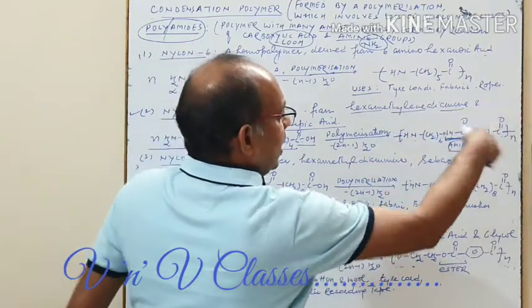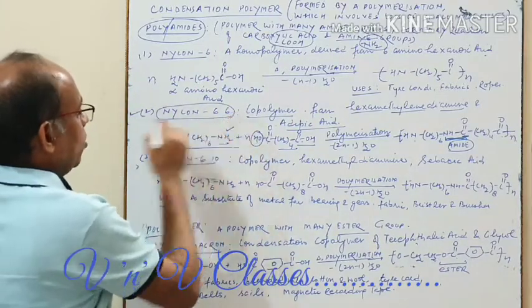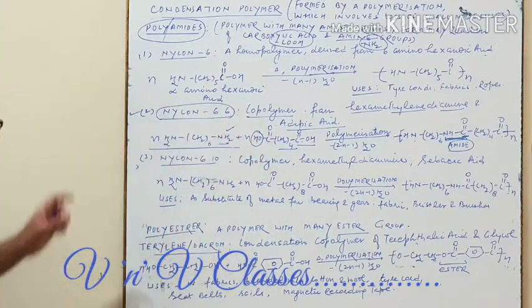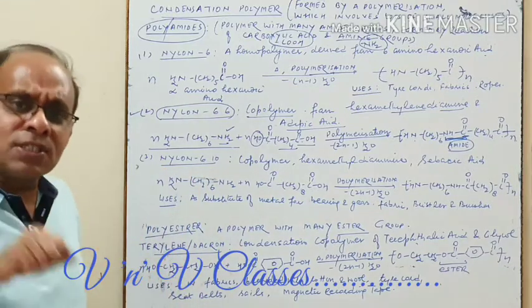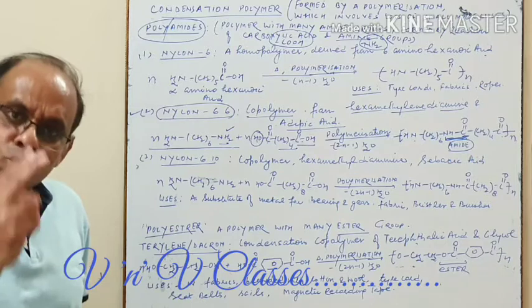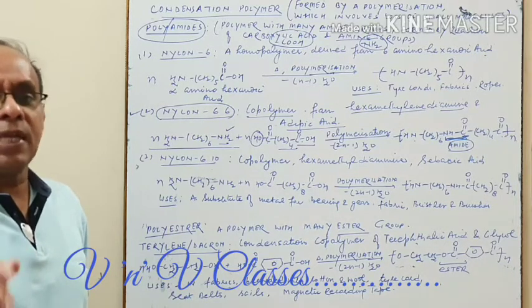These units will repeat again and again, and this will result in the formation of a fiber, nylon 6,6. Similarly, we have nylon 6,10. Now I think it is clear to you. Nylon 6,10, when I say, means there are 2 monomer units. One has 6 carbons, another has 10 carbons.